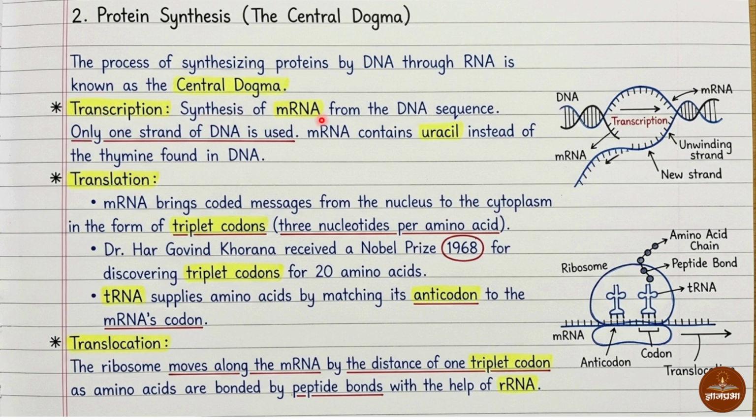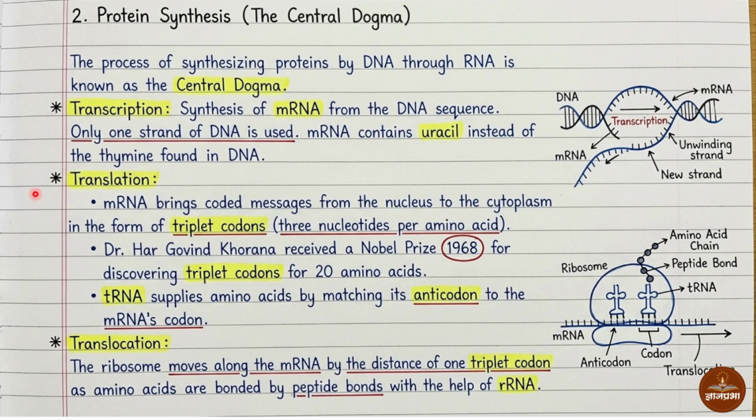Transcription. In transcription, synthesis of mRNA from DNA sequence. Only one strand of DNA is used. mRNA contains uracil instead of thymine found in DNA. What happens in transcription? We can see in the figure, mRNA strand is formed as a replica of one of the strands of DNA. DNA is a double stranded structure, and from those two strands, one strand's replica is formed in the form of mRNA. Another point we have to consider here is mRNA contains uracil instead of thymine found in DNA.